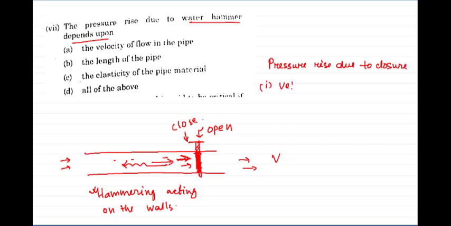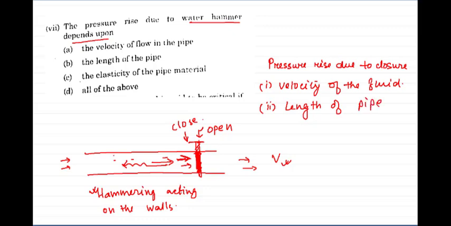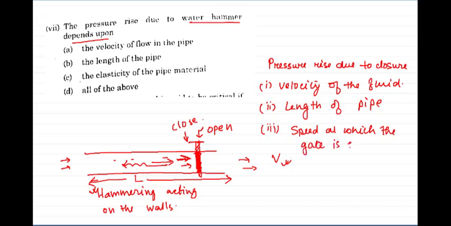One is the velocity of the fluid, whatever velocity it is flowing with, that means v in our case. Next is the length of the pipe. Whatever will be the length of the pipe, the more the length, the more the water hammer will be. 3 is the speed at which the gate is closed. How quickly we close this gate valve, that will also be a factor.